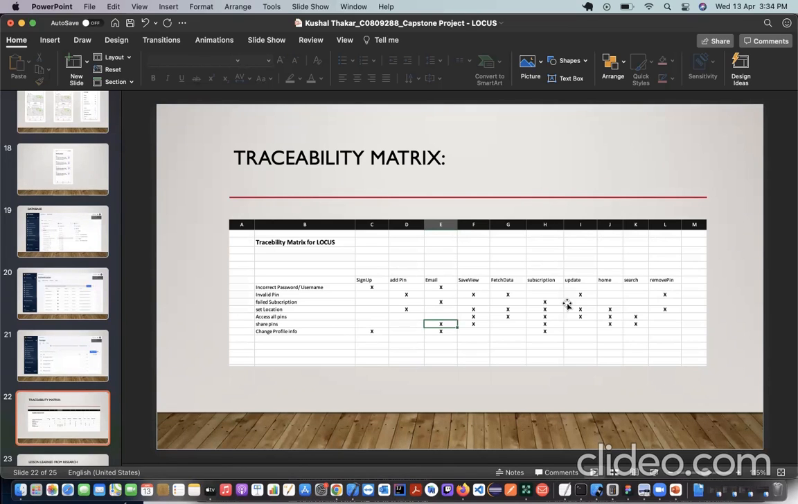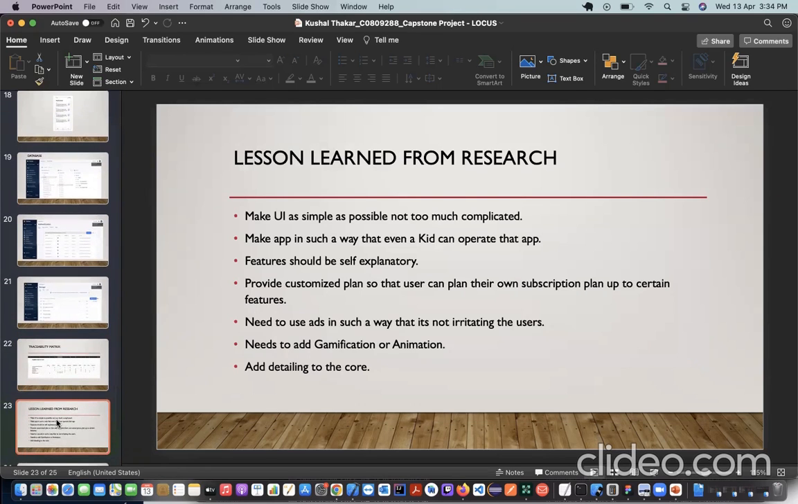Similarly, we have all those testing conditions, like failed subscription, which we can test in the email method and update method. We have save locations, so for that we'll be going to add pin, save view, fetch data, subscription, update, and remove pin network. Then we have access all pins, similarly for save view, fetch data, subscription, update, and home. Then change profile information, so for that we'll be having sign up and email and subscription as well. So this is the traceability matrix.